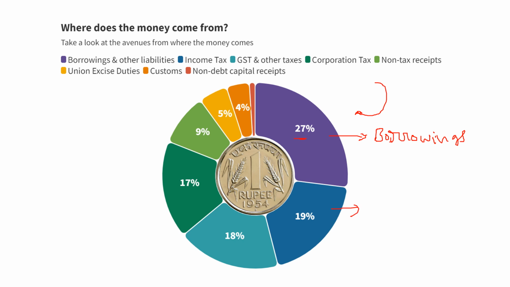Second, income tax, which is a direct tax. At 18% GST, indirect.